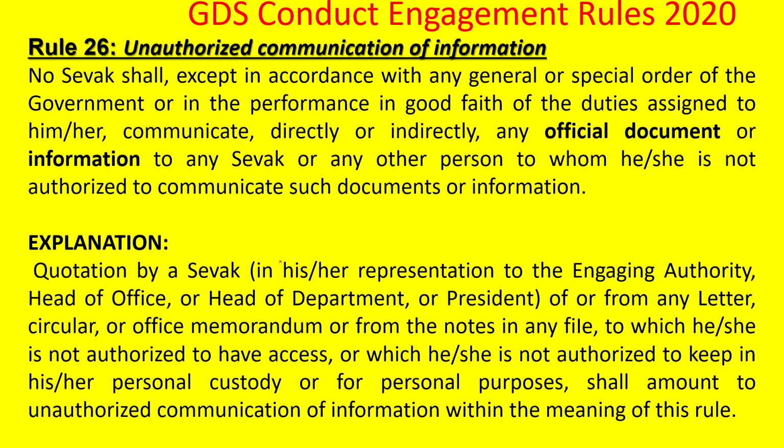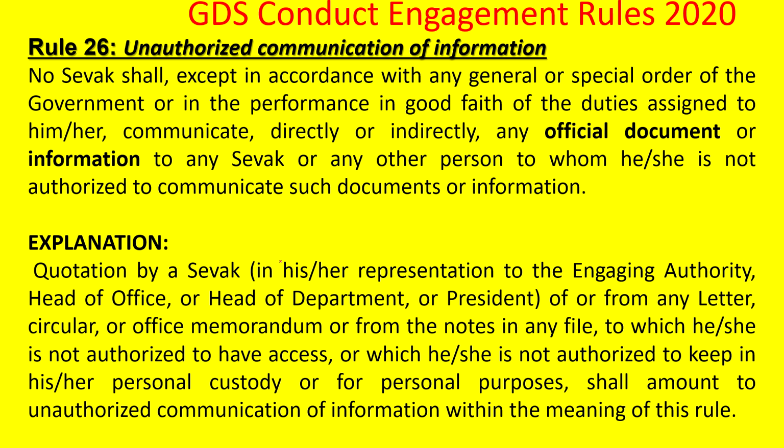Rule 26 is unauthorized communication of information. So a GDS should not communicate, directly or indirectly, any official document or information that is in his possession in good faith of duties assigned to him. He should not part with it, or give the official document or information available with him to anyone, unless he is ordered to.